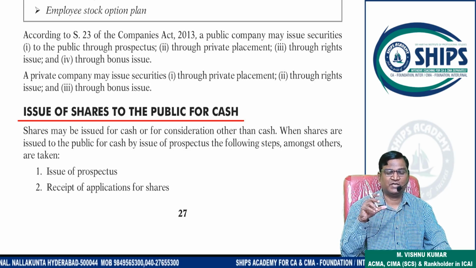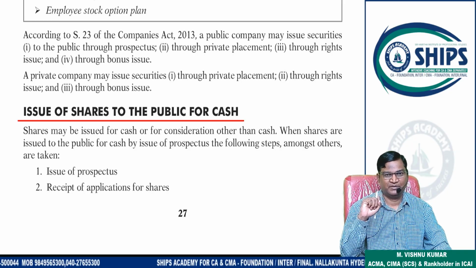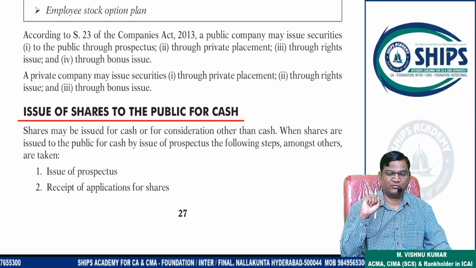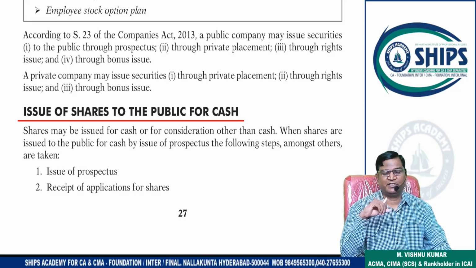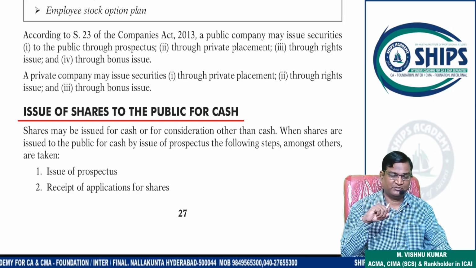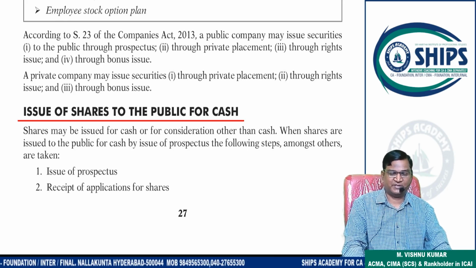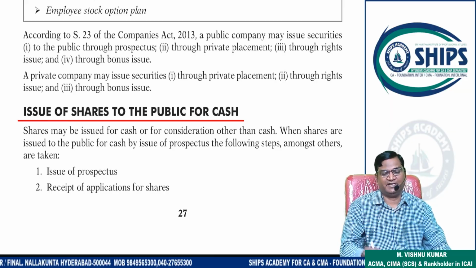So detailed prospectuses are available and abridged prospectuses are also available. If an investor wants to study the complete details of the company, detailed prospectuses are available. If an investor wants to read the important areas or key performance indicators of the company, in that case the investor can refer to the abridged prospectus or red herring prospectus. So first we'll check the prospectus of the company. Thereafter we can decide.